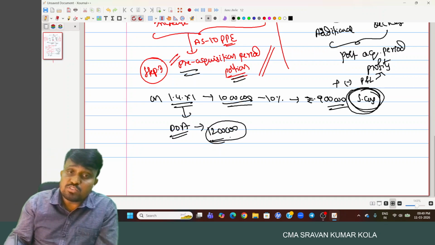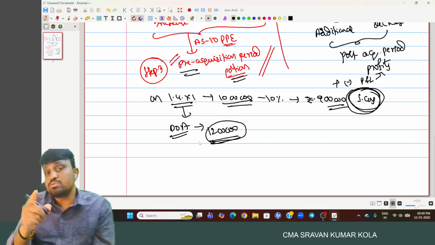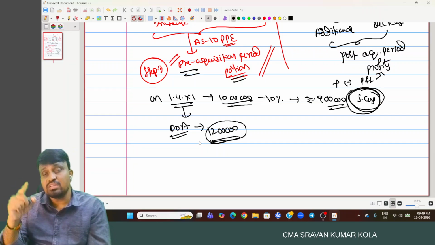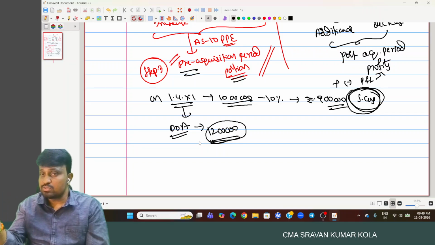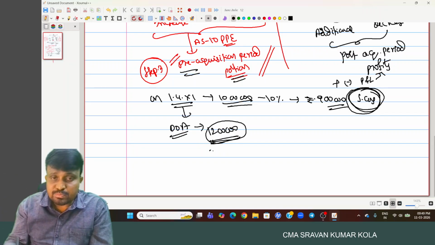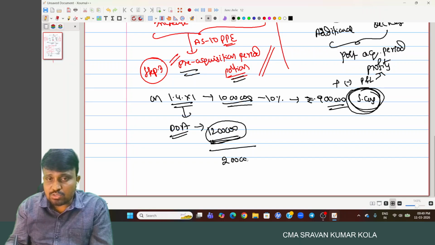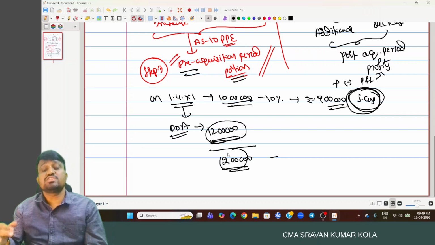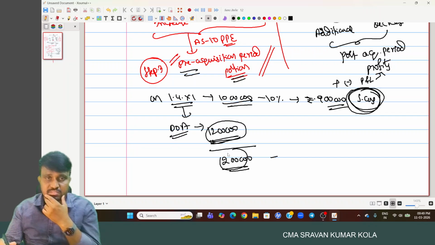But for the purpose of consolidated financial statements, you have to consider the revalued figures of the assets and liabilities of a subsidiary company. As per that, the increase in the value of the asset is how much? 2 lakhs. But along with that, on this 2 lakh, the depreciation is required to be provided for the whole year.